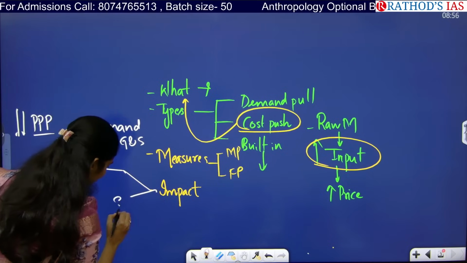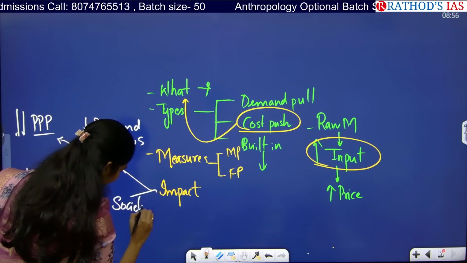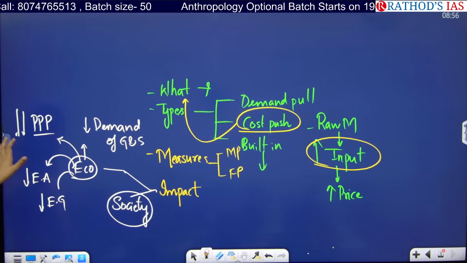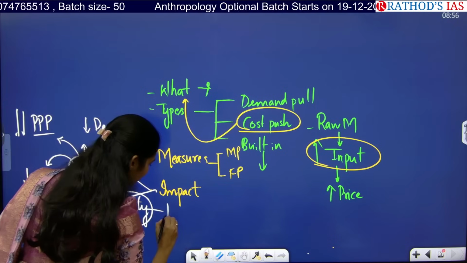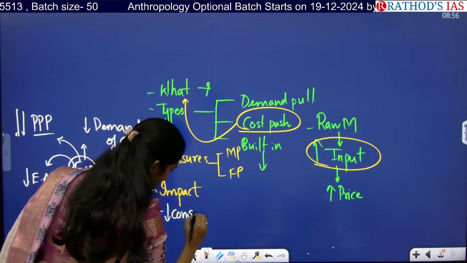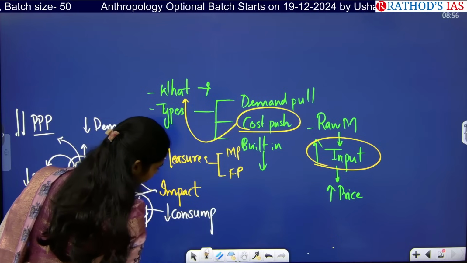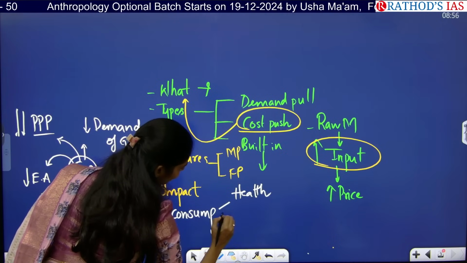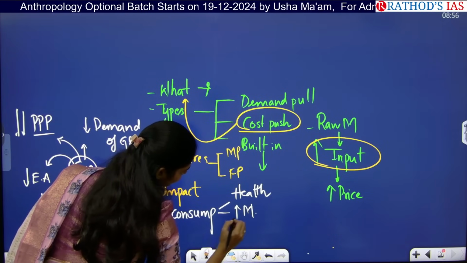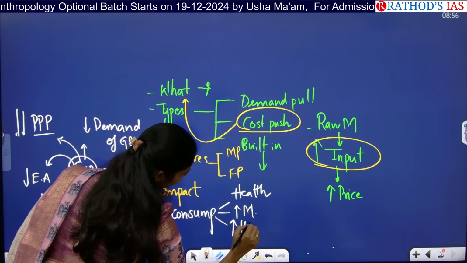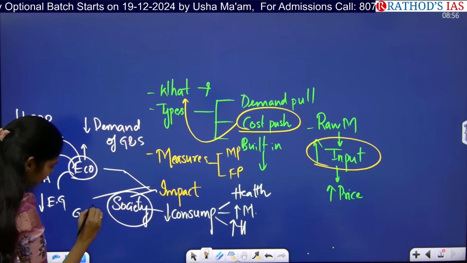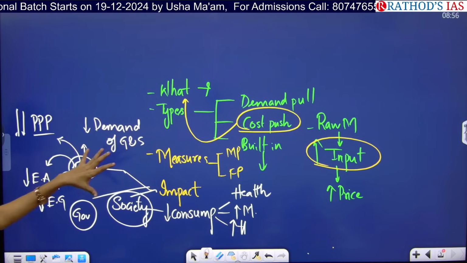And tell me, from the society point of view, what will be the impact? So from the society point of view, because of decreasing purchasing power parity, the consumption of these people will decrease. So whenever their consumption decreases, it will have an impact on overall health and an increase in malnutrition, an increase in hunger, right? And if you see from the governance point of view, if there is inflation, what happens?